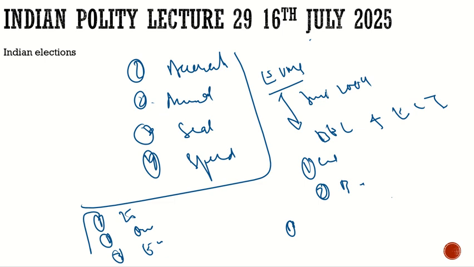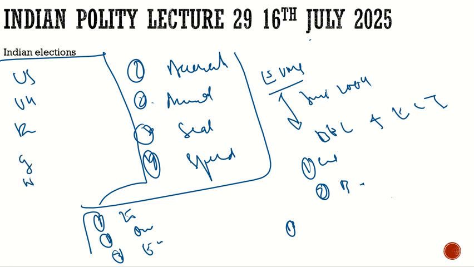But still there are various problems related to EVMs. If we look at India and other developed countries, for example the USA, UK, France, Germany and Netherlands: in the USA, only a few states have adopted EVMs, others still go for ballot papers.